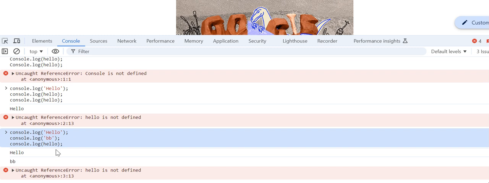We are not seeing how it works so fast internally. So the first line is executed, the second line is executed, and on the third line we got an error, so it is an interpreted language.